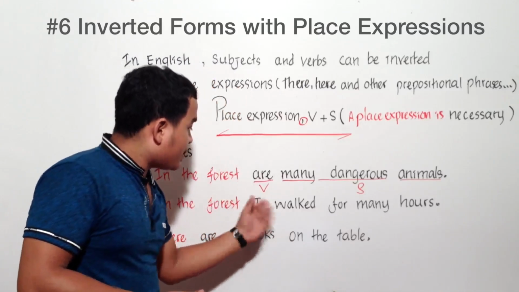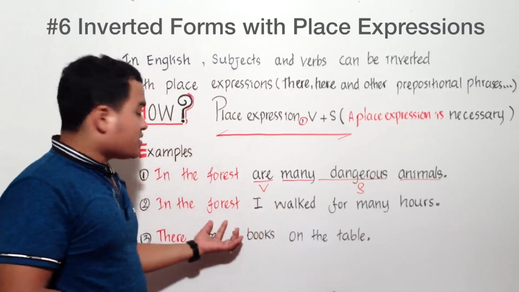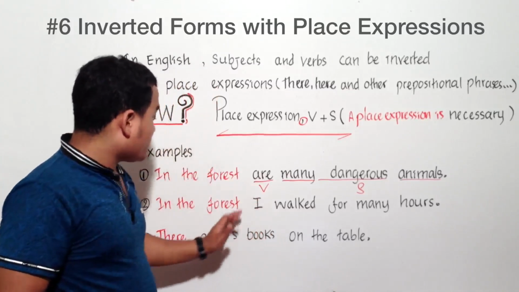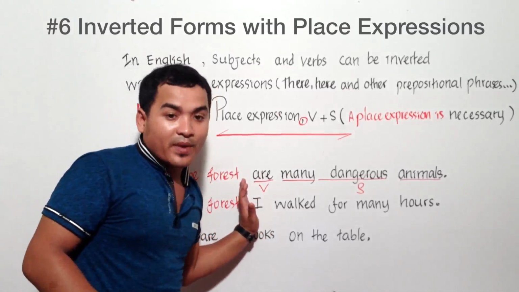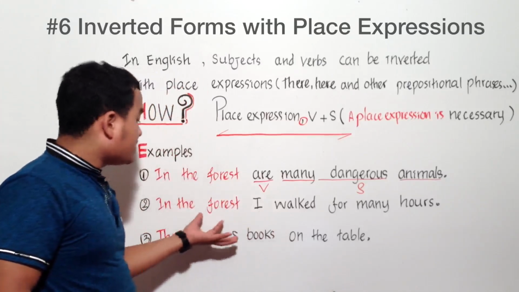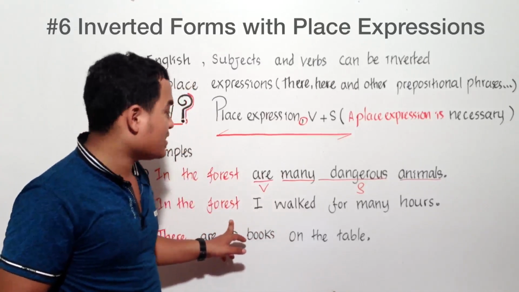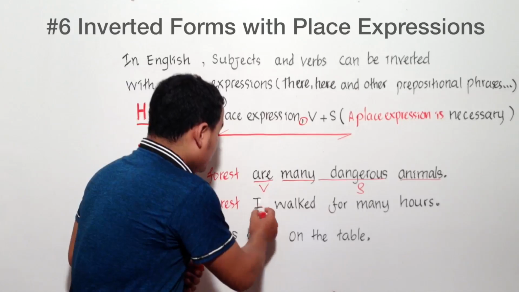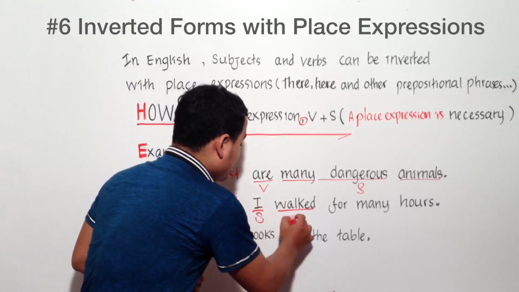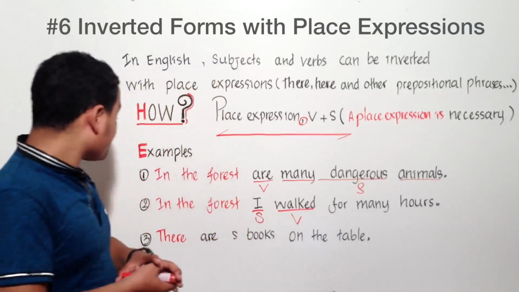And right here, the subject and verb are not inverted because in the forest is just extra information. Without in the forest, you can say I walked for many hours. The sentence still makes sense without in the forest. Therefore, in the forest is not important in this sentence. That's why we do not invert the subject and verb. Here is the subject and here is the main verb, just in ordinary position, right?